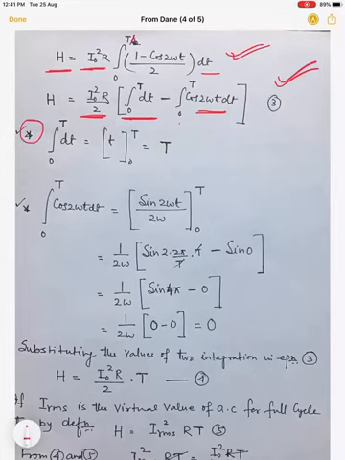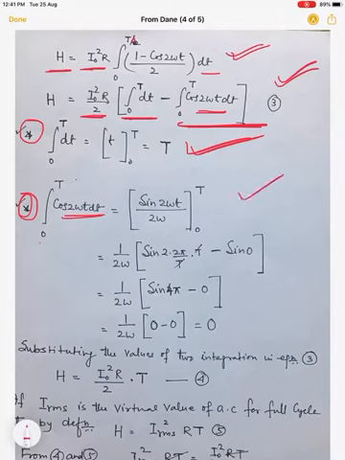So the first integration is 0 to T dt, that is t from the limit 0 to T, the answer is T. So the first integration is the value capital T. Now we have to solve the next one, that is cos 2 omega t dt within the limit 0 to T. Now the integration of cos is sin 2 omega t upon 2 omega. The limit is 0 to T.